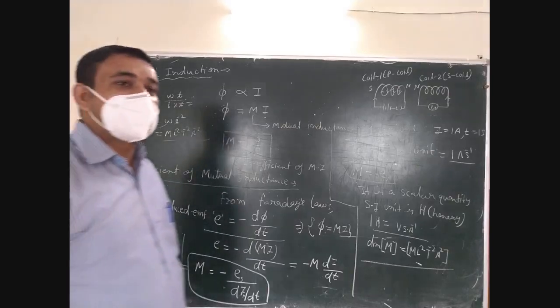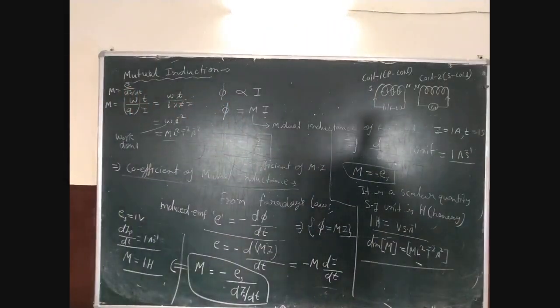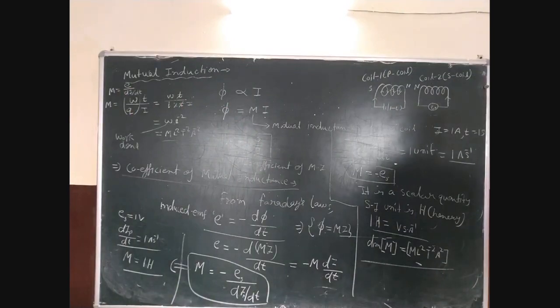Okay, this is the definition of 1 Henry in terms of mutual inductance.